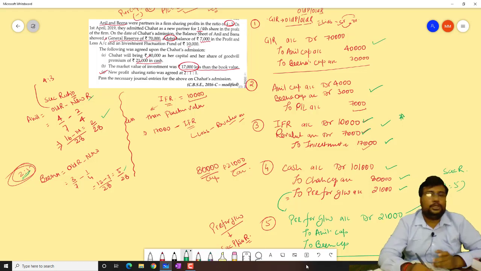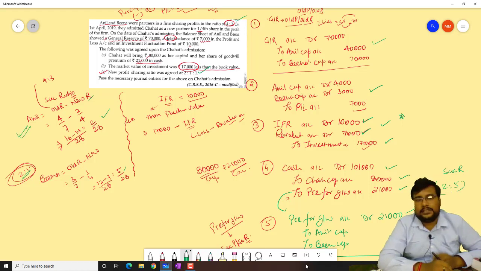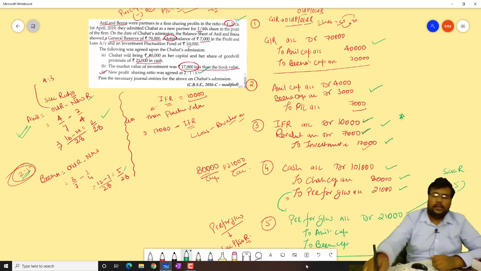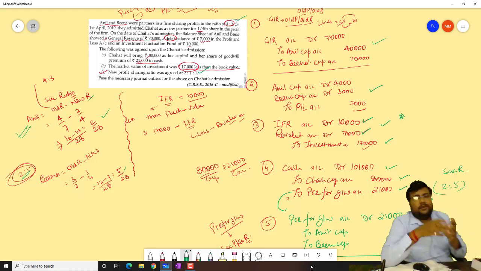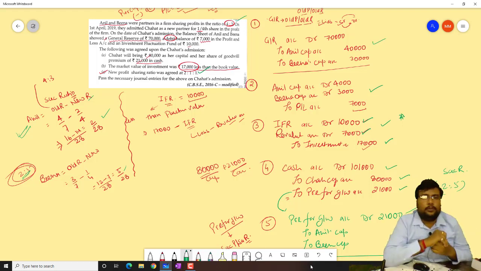In this question, new ratio and old ratio both are present. That's why we have to find out the sacrificing partners' sacrificing ratio, which is 2:5. Okay. So very simple. We will distribute that. It will be 6,000 and 15,000. So this is the way we will solve the journal entries from the question.